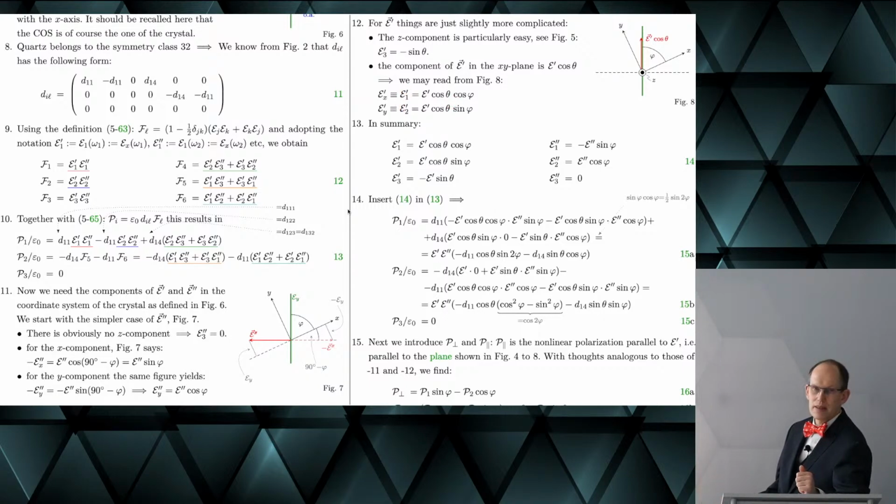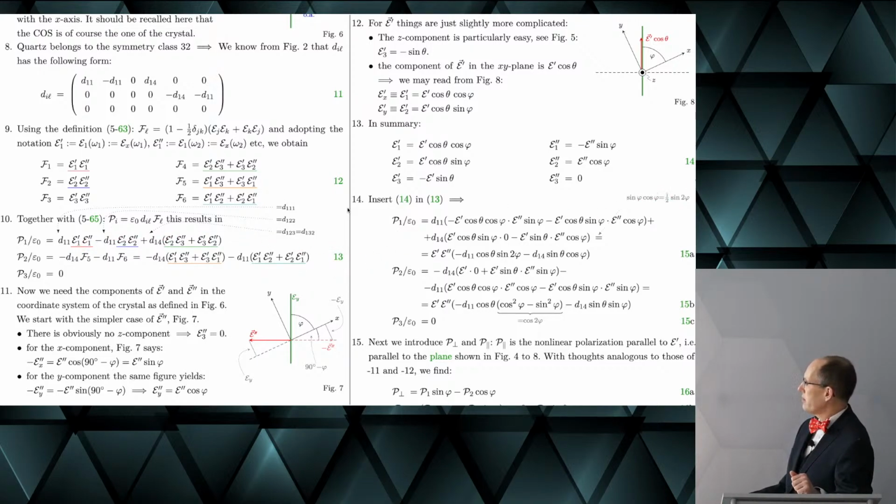And so you easily find these components. And if we list what we derived here for the ordinary and the extraordinary beam, then we have these expressions, and this we have to insert into equation 13.